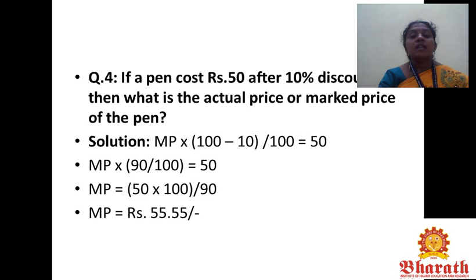If a pen costs rupees 50 after a 10% discount, then what is the actual price or market price of the pen? Market price into (100 minus 10) divided by 100 equals 50. Market price into 90 by 100 equals 50. Therefore market price equals 50 into 100 divided by 90. So the required answer is 55.55.